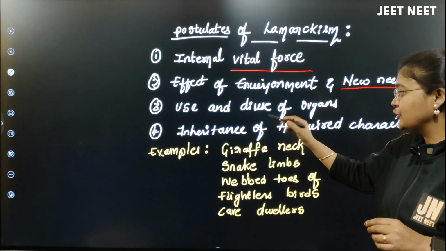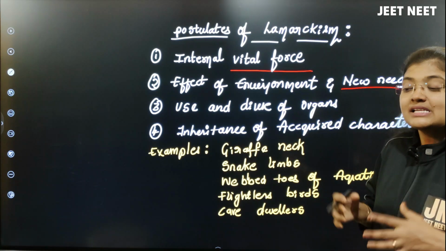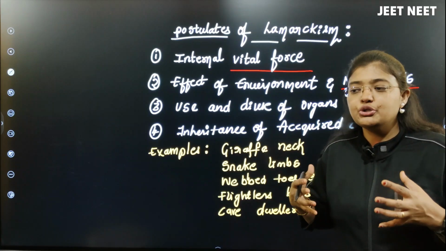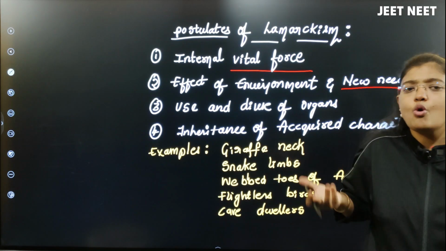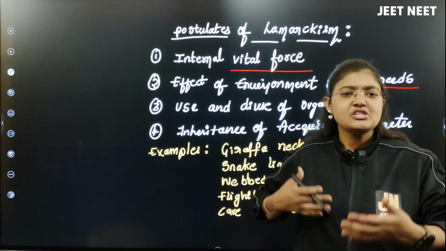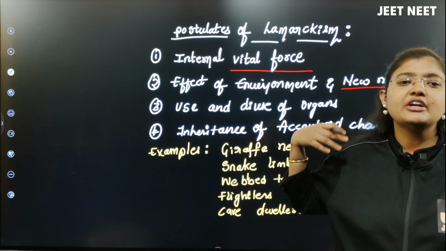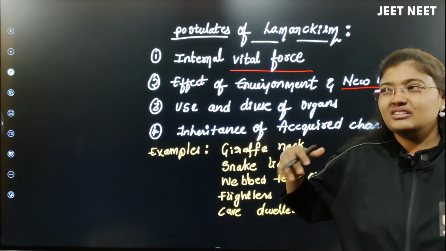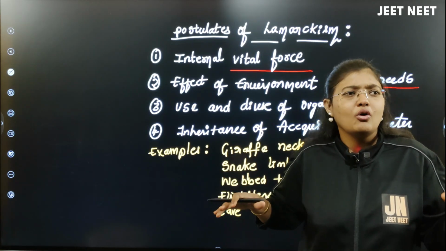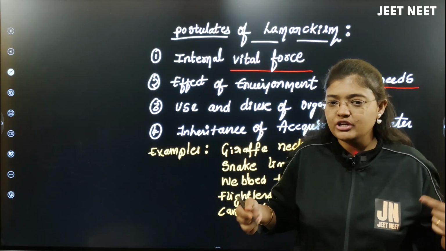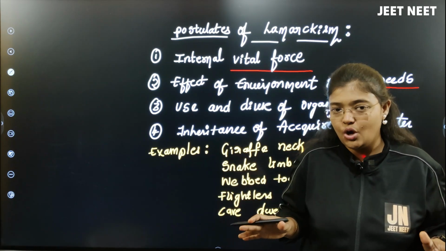Third one, use and disuse of organs. Some organisms use their organs more, right? Whenever a part is overly used, it is going to still be present in that organism.